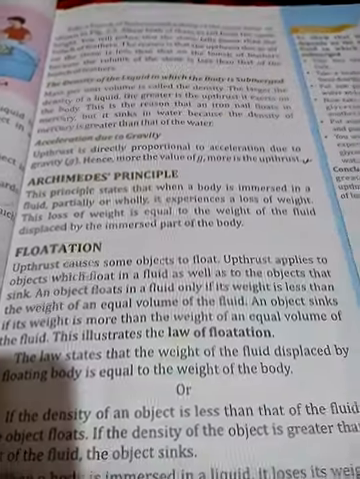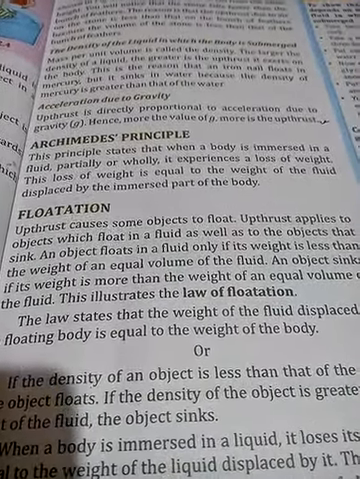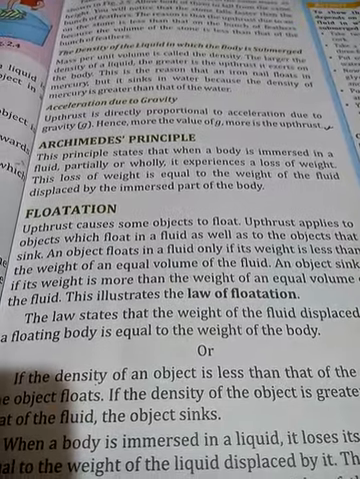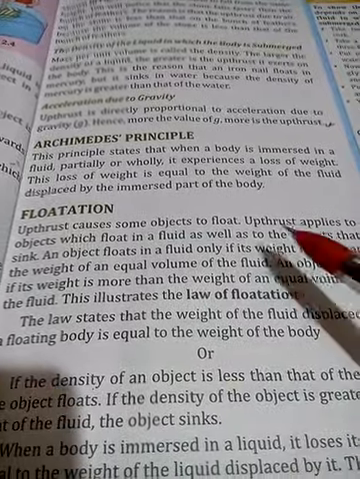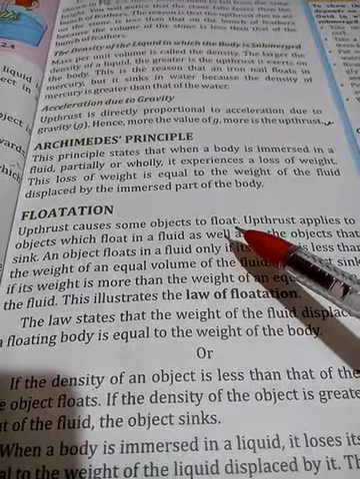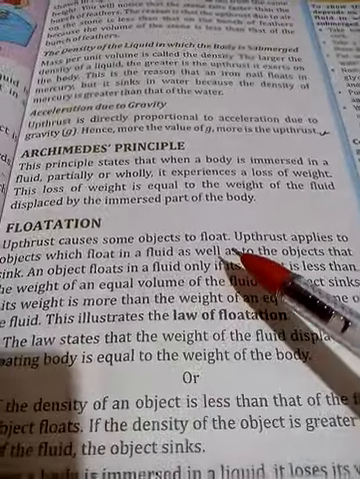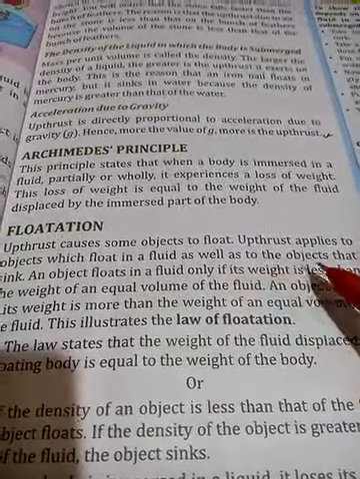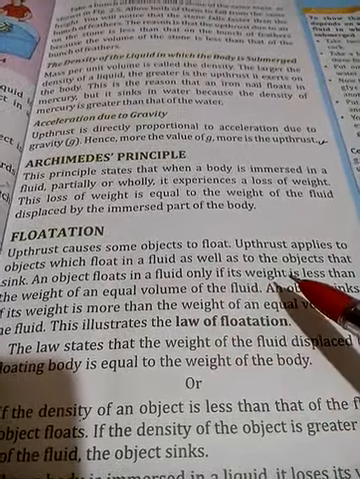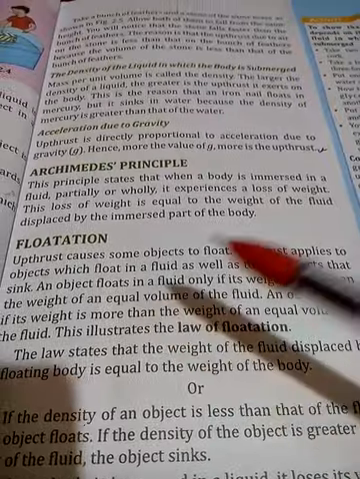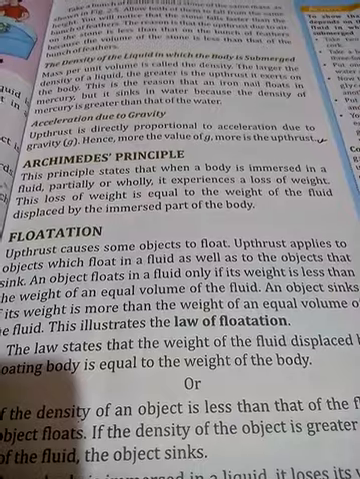Now flotation. Upthrust causes some objects to float. In the previous lectures I have explained the upthrust and buoyancy force. Due to the upthrust, we have seen that some objects can float. Upthrust applies to the object which floats in a fluid as well as to the object that sinks. So in both cases, whether an object sinks or floats, it doesn't matter, upthrust will always be there.